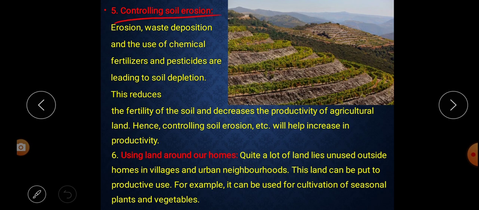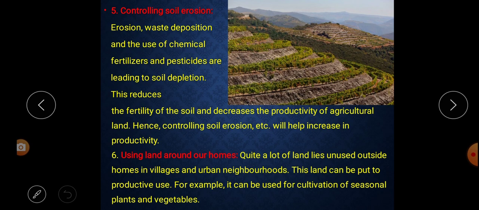Next is controlling soil erosion. Erosion, waste deposition and use of chemical fertilizers and pesticides are leading to soil depletion. That means, how do we control soil erosion? We know that with erosion or waste deposition, industries and factories are discharging waste water, and the powder flying from limestone or cement factories degrades the land. At the same time, fertilizers, pesticides and insecticides are destroying the land.